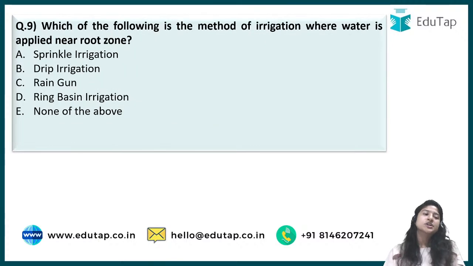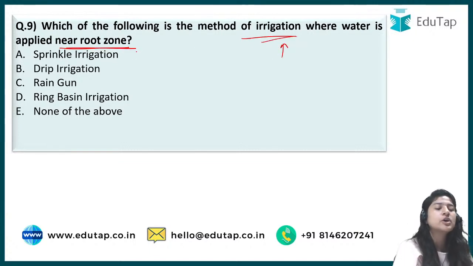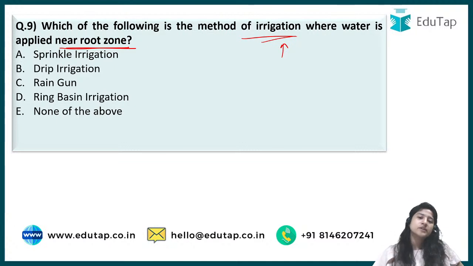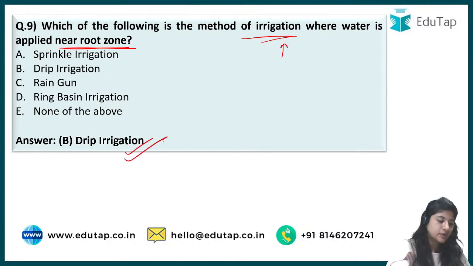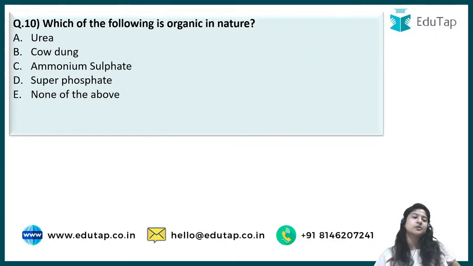Question number 9 says which of the following is the method of irrigation where water is applied near the root zone. So you have to tell this particular question. This we did a lot during our revision series. In fact, we are very glad that most of the things were from the revision series only. I hope those who've been watching regularly know. The correct answer to this particular question is option B, that is drip irrigation, which Supriya also said. She's the first one to answer this particular question.